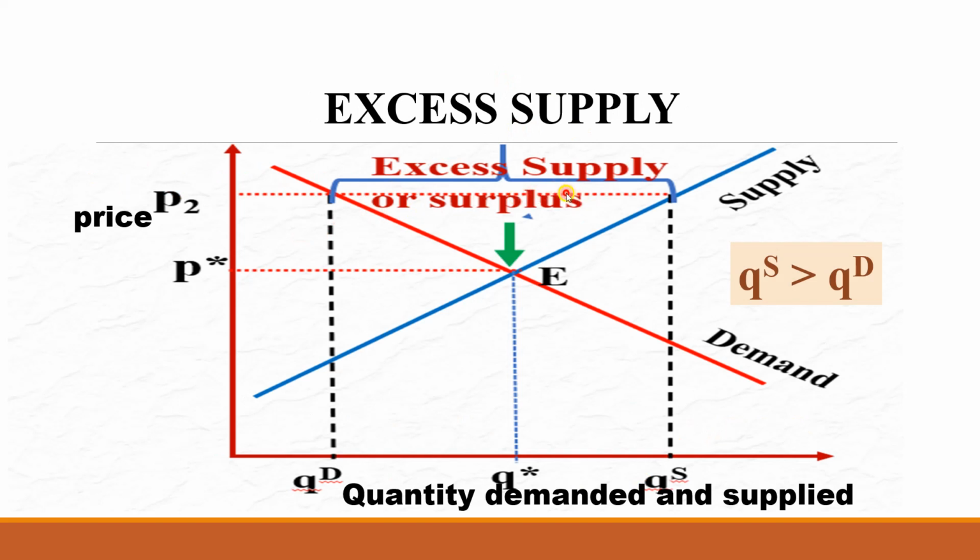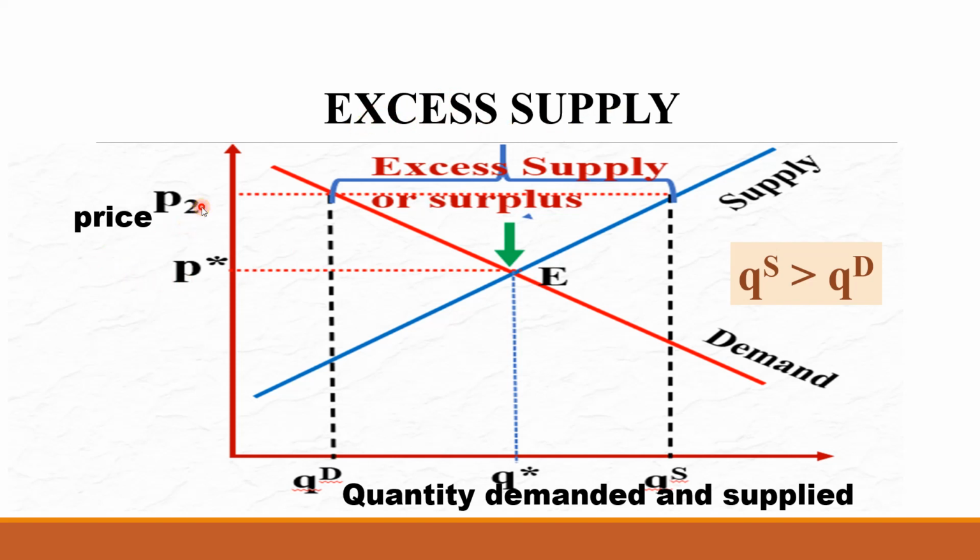Excess supply. Excess supply here means the imbalance of the market equilibrium because the price is more than the equilibrium price. We have seen the situation before: price less than the equilibrium price was excess demand. Now price more than the equilibrium price gives excess supply. You know that when price increases, demand will decrease, but supply will increase. Therefore, when price increases, the situation we face is excess supply.